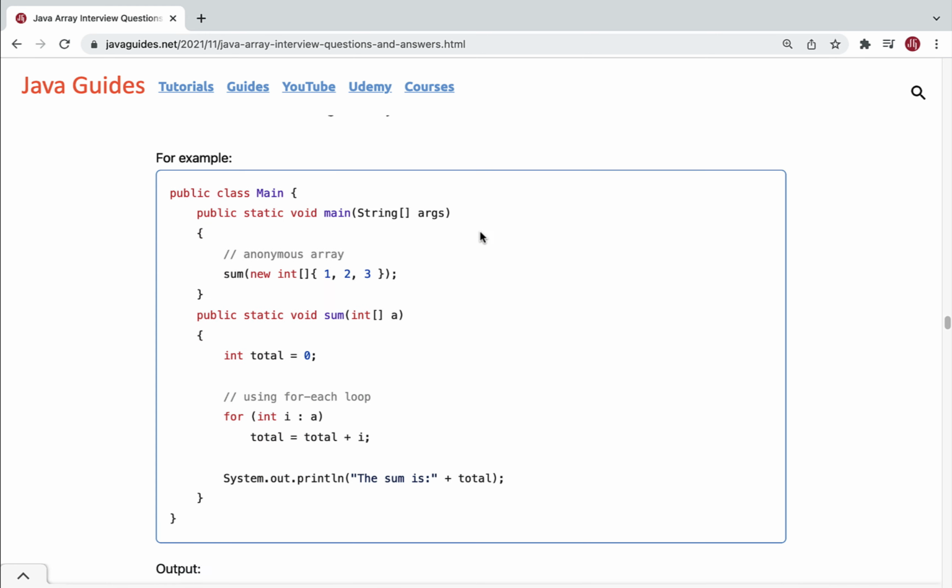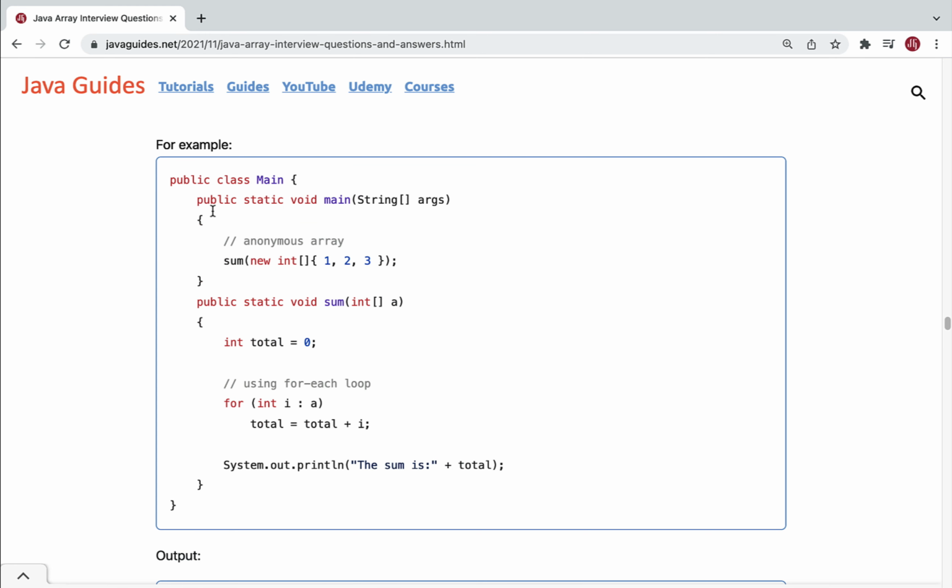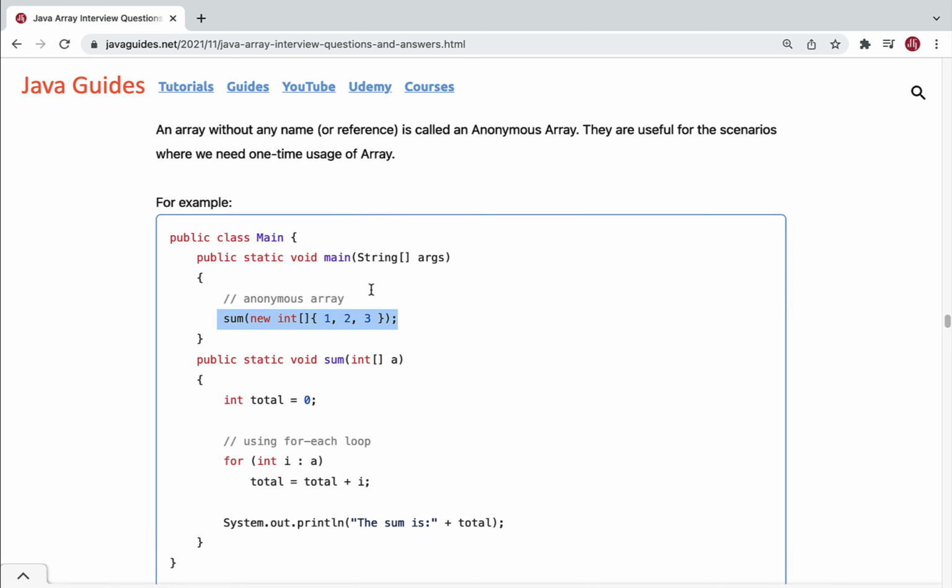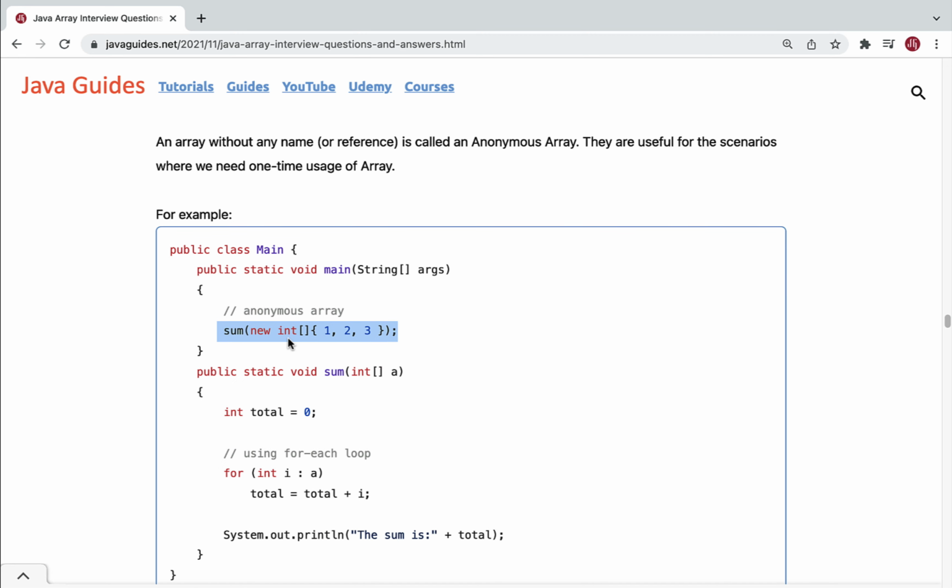Here you can see the code snippet. We have a main class, within the main class we have a main method and we have a sum method. This sum method takes an integer array and then it will calculate the sum of this integer array. And here we are directly passing the integer array to the sum method, right? We are not giving a name to this array. So this is called anonymous array. Anonymous array means an array without any name.